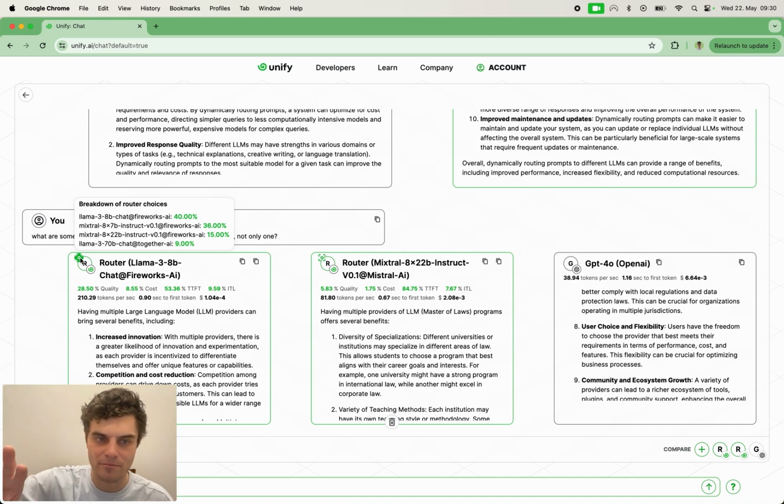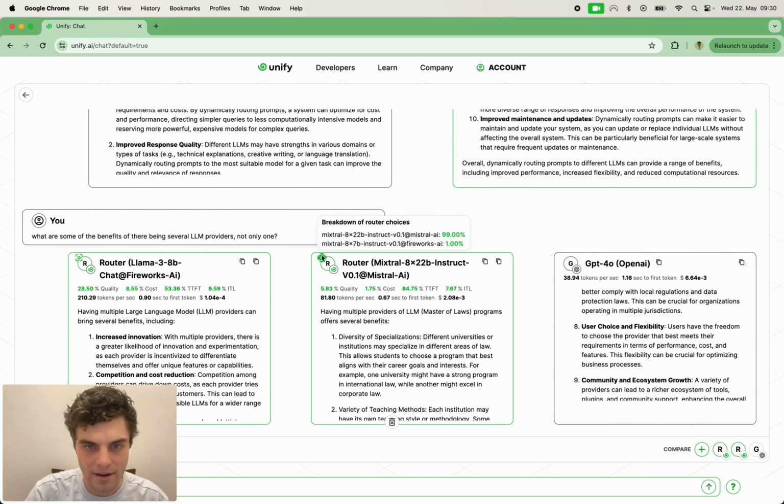This is not quite the same as the values plotted on the previous graph, where it's all in reference to whatever test data set is being selected for the scatter graph. Because here we're testing these routers in the wild, these percentage values are in reference to the training data that this router was trained on, and how often it would typically be selecting these different models in that prompt distribution, basically.